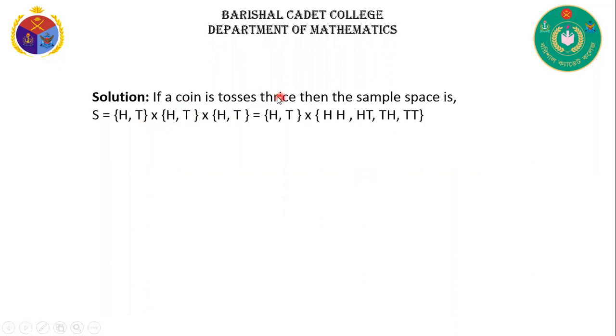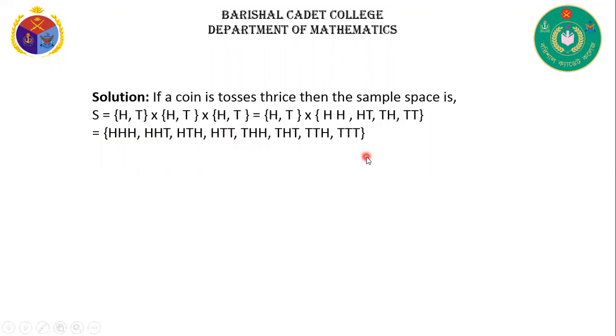If a coin is tossed thrice, then the sample space is {head, tail} × {head, tail} × {head, tail}. That means head head, head tail, tail head, tail tail. Again, if we take the cross product here, then we can write head head head, head head tail, head tail head, head tail tail.